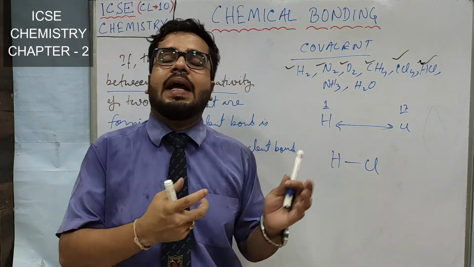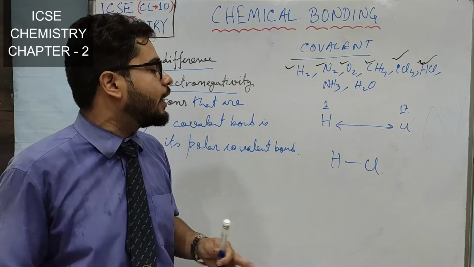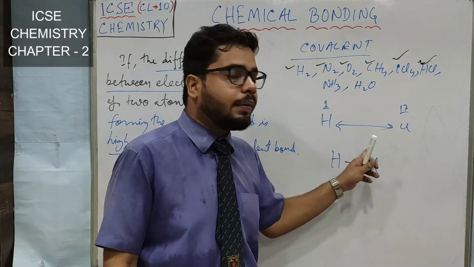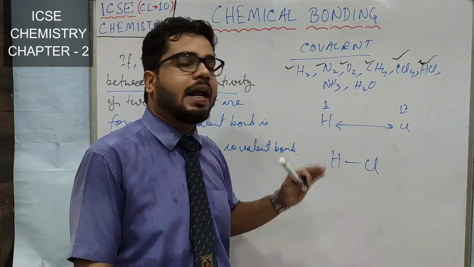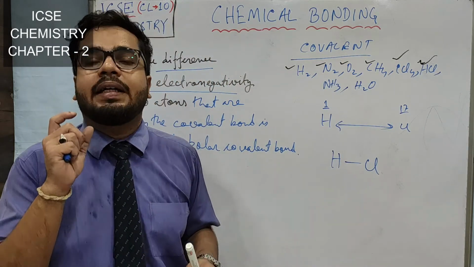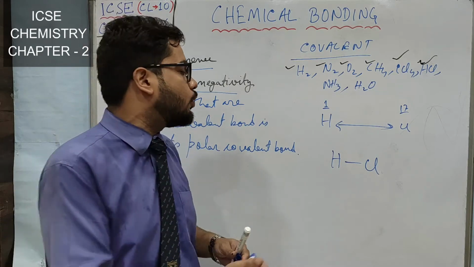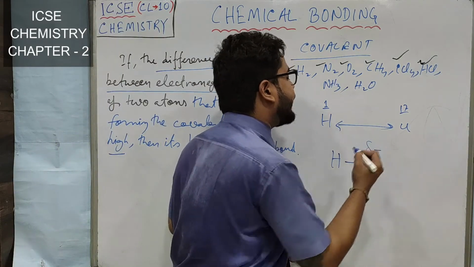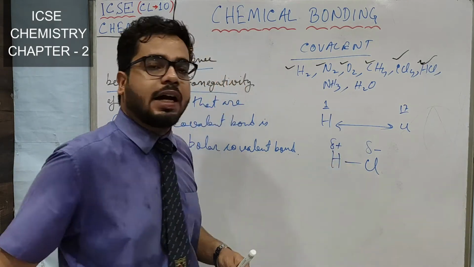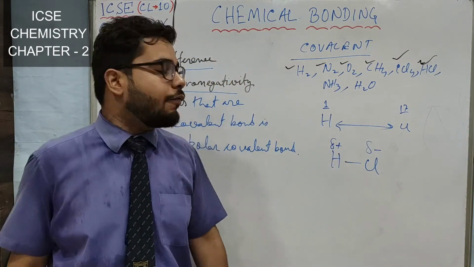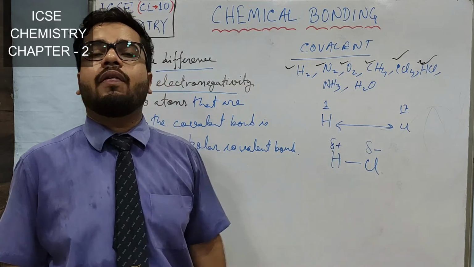So if chlorine attracts the electron pair towards itself, the density of electron will be more on chlorine and the density of electron will be less on hydrogen. So if the density of electron is more in chlorine, it will develop slightly negative charge, whereas hydrogen will develop slightly positive charge. So this is the example of polar covalent compound.